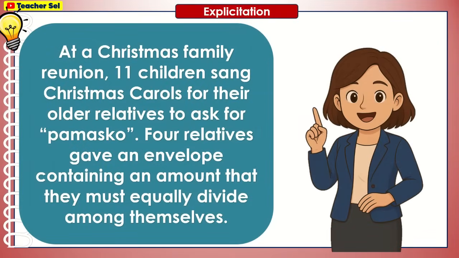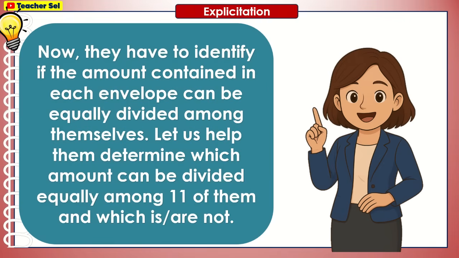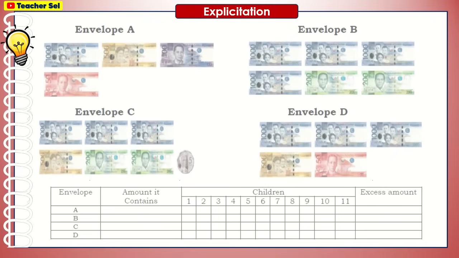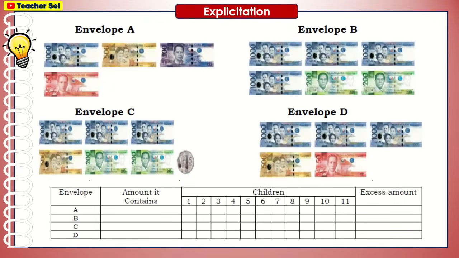At a Christmas family reunion, 11 children sang Christmas carols for their older relatives to ask for pamasko. 4 relatives gave an envelope containing an amount that they must equally divide among themselves. Now, they have to identify if the amount contained in each envelope can be equally divided among themselves. Let us help them determine which amount can be divided equally among 11 of them and which is or are not. Here are the envelopes.